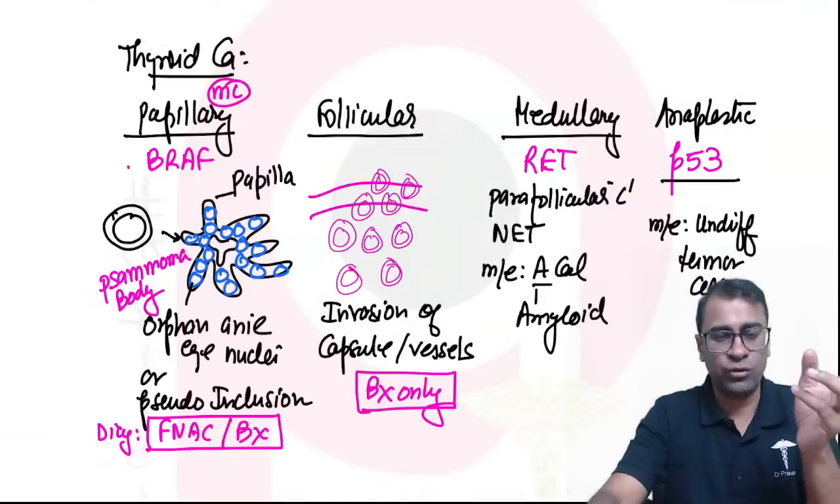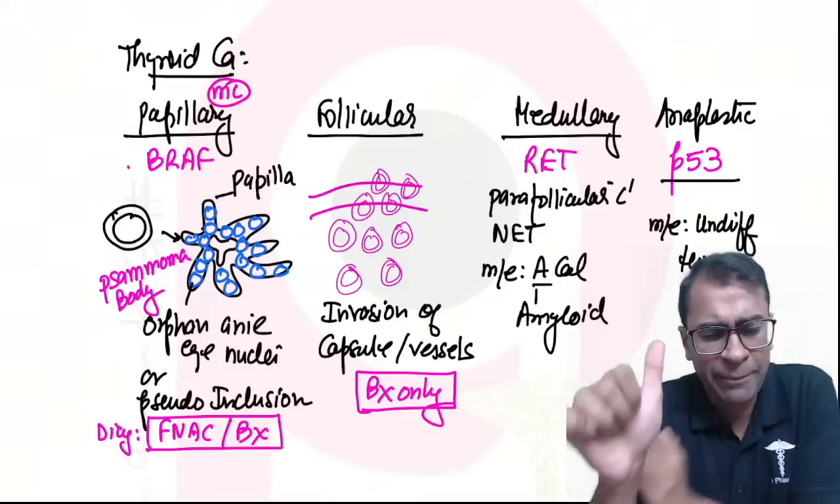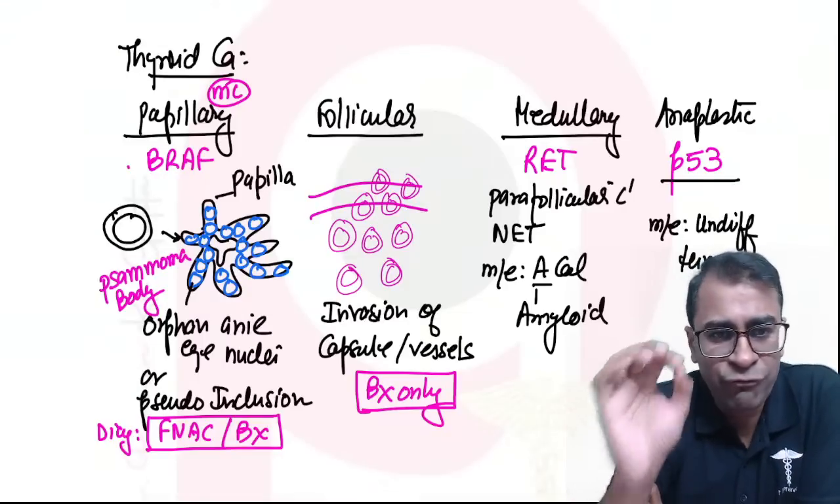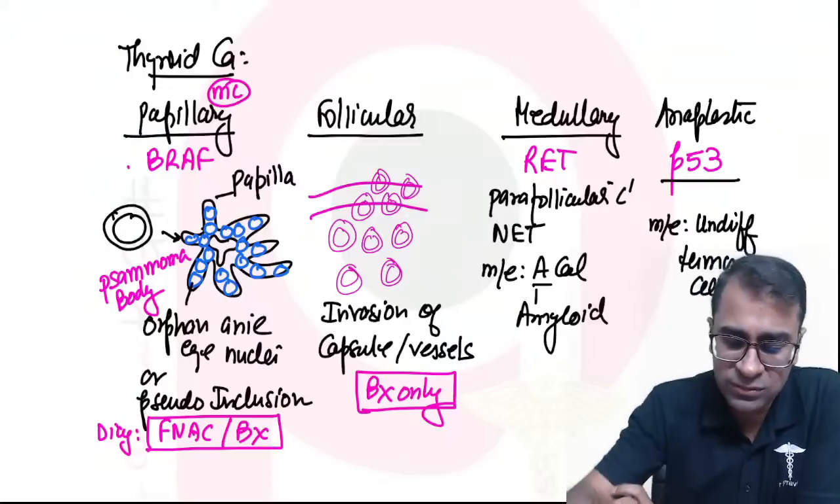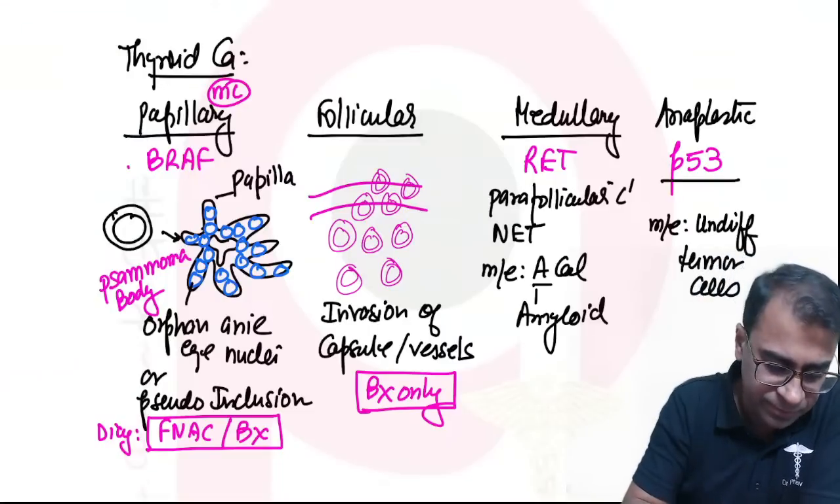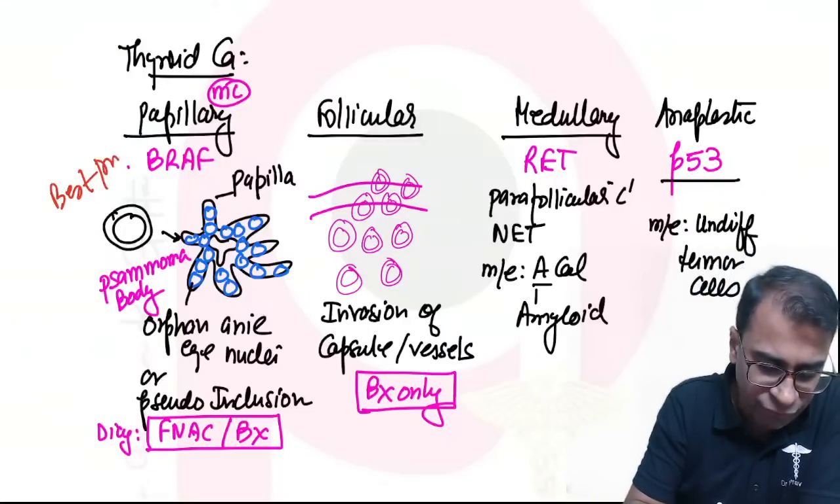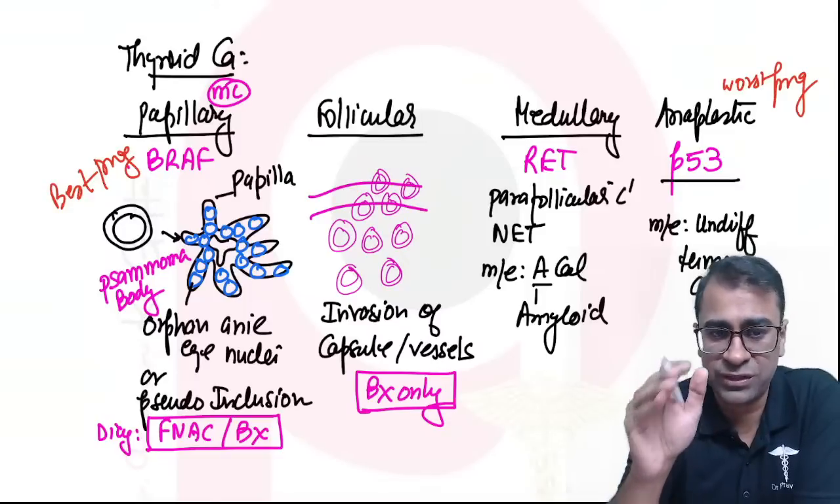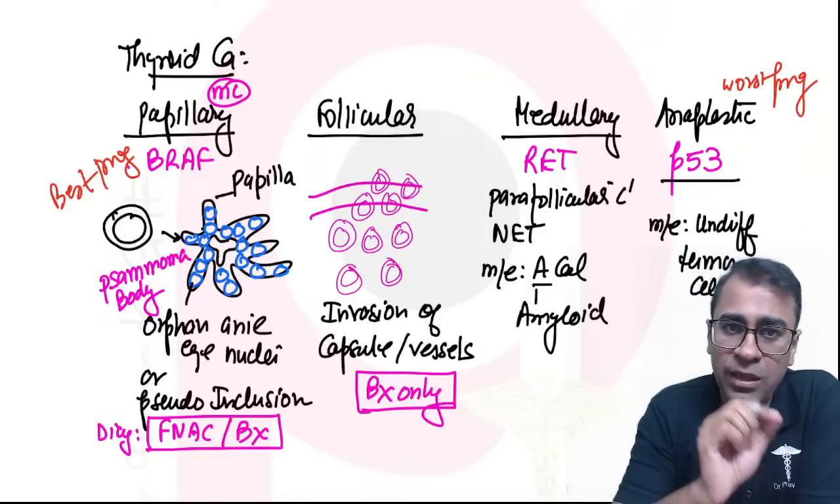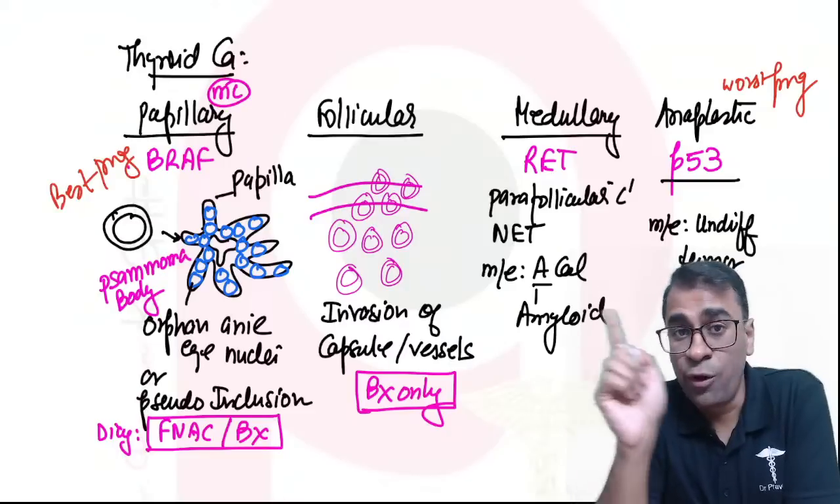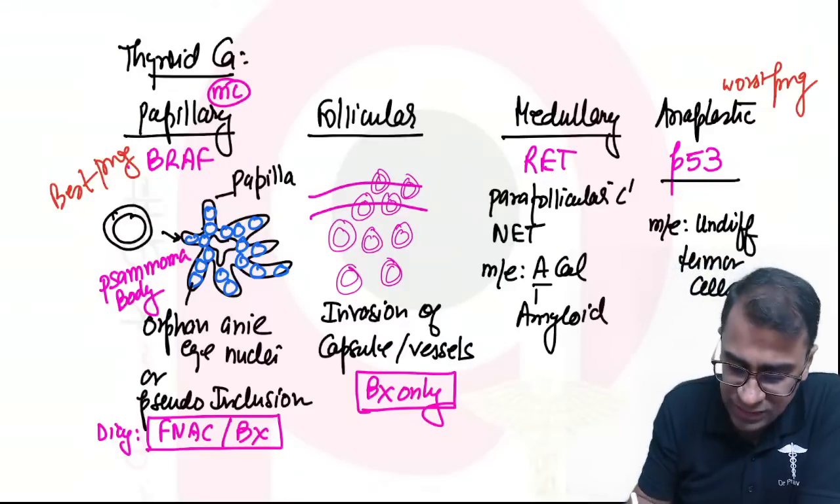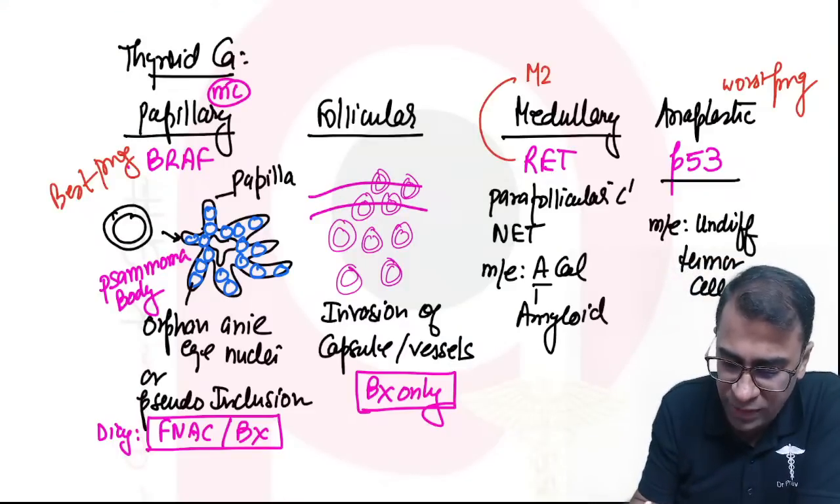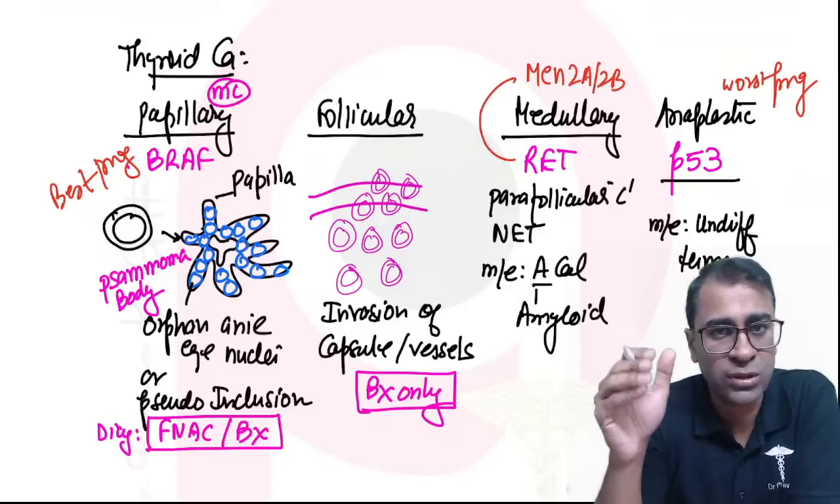A small revision. Look, most common tumor is papillary. Second most common is follicular. Best prognosis: papillary. Worst prognosis: anaplastic. Okay. Now into microscopy. First, mutation first. BRAF papillary, P53 anaplastic, RET in medullary, and hence it forms the syndromes MEN2A and MEN2B. MEN2A and MEN2B show medullary carcinomas.